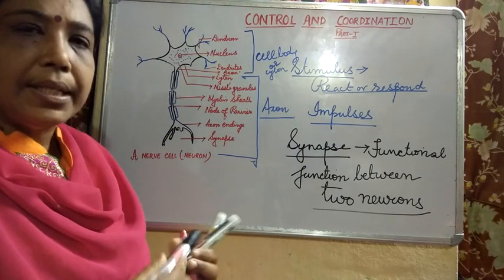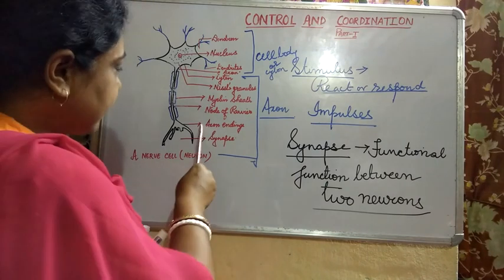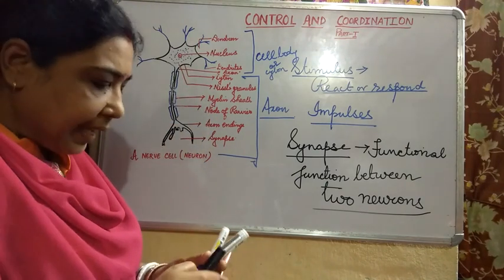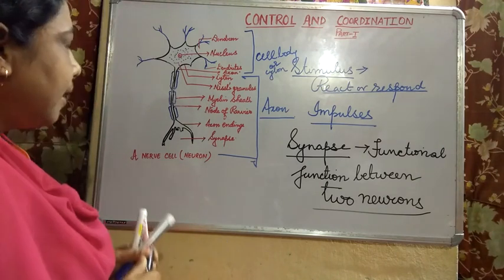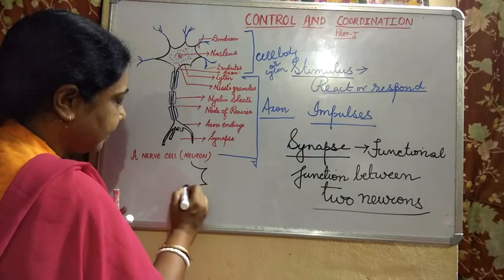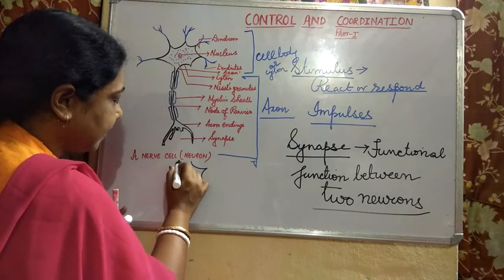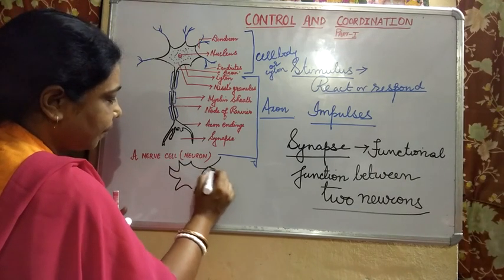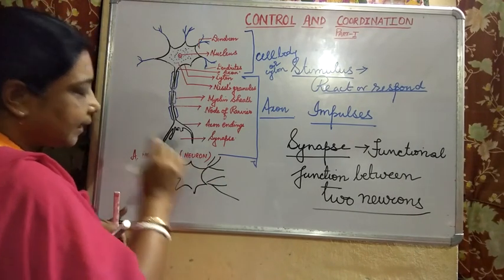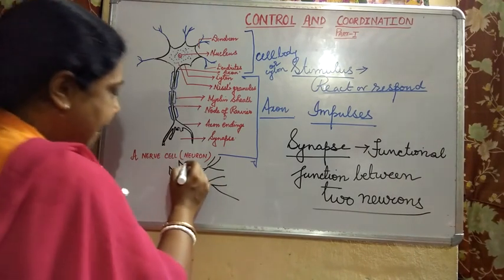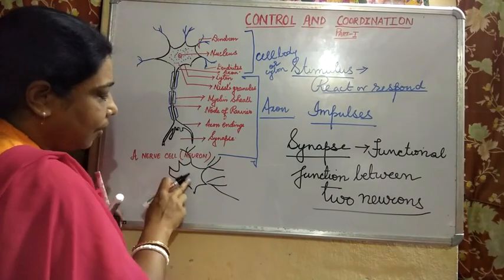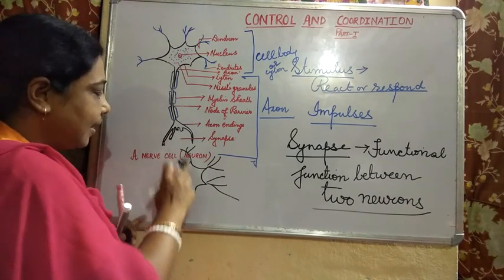Let me make you understand. See, this is the axon ending of one neuron. And there is another neuron placed after this neuron, and there is a gap between this neuron and that neuron.